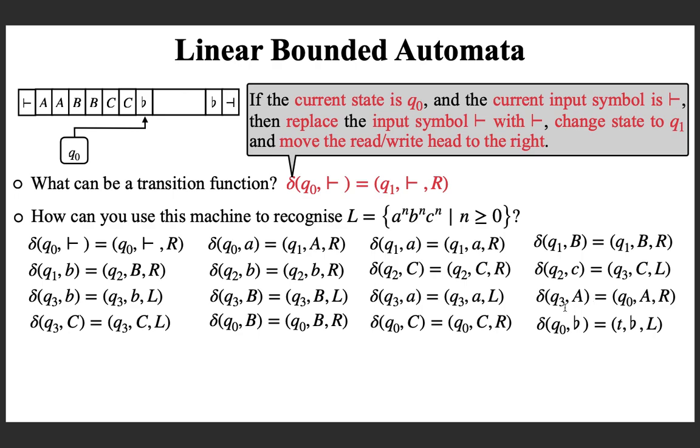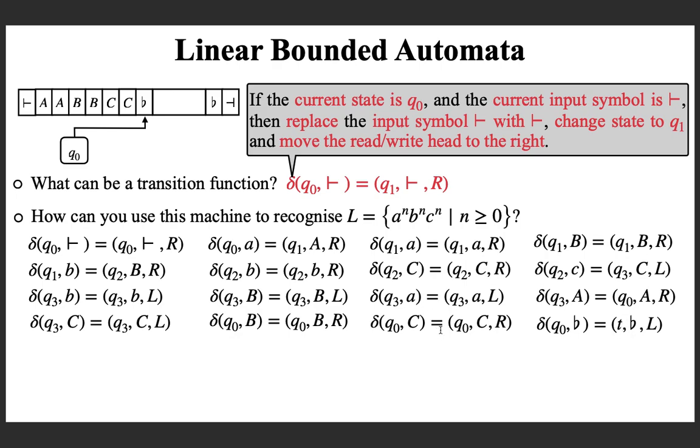In linear bounded automata, you accept by entering a special accept state, namely the state T. T is the accept state. Once you get into that, then you are accepting. That's it. So regardless of where you are on the input tape, you accept if you reach a configuration where the state is T.